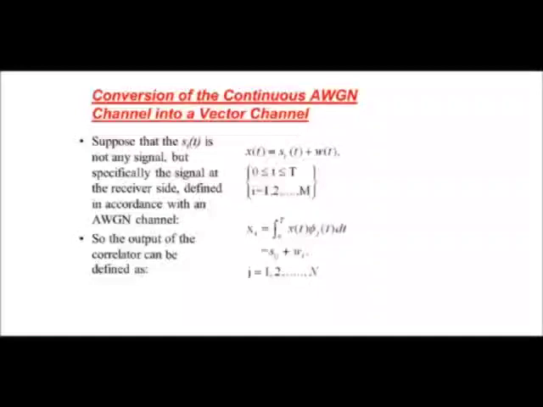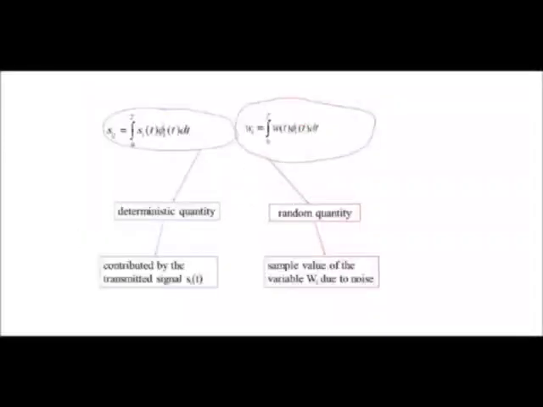So phi j of t will represent the orthonormal basis function. When this is integrated, we will be getting sij plus wj, where wj will represent the noise and sij will represent the component of the signal with respect to the j terms, that is j equal to 1, 2